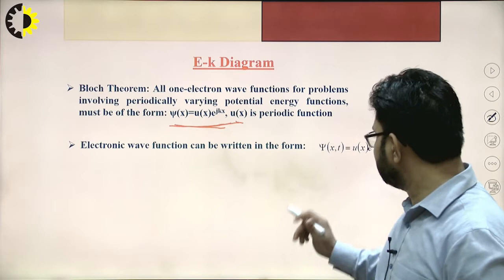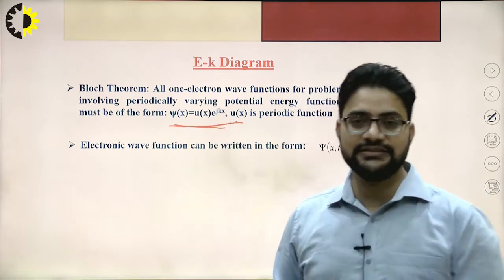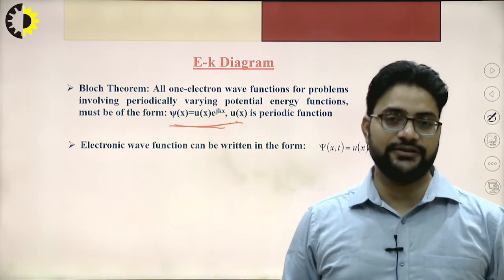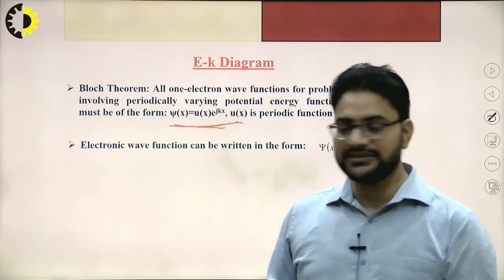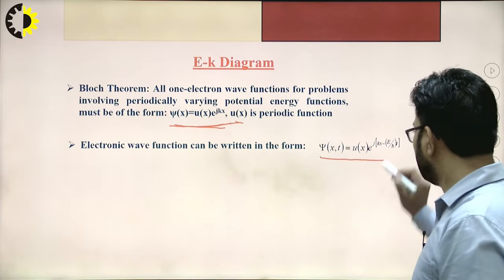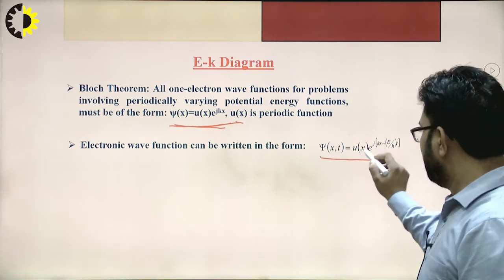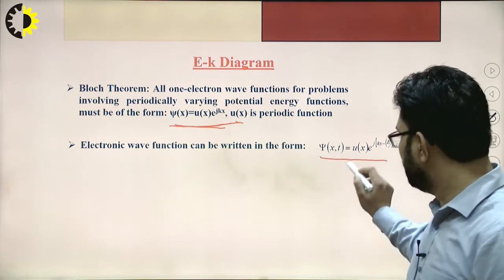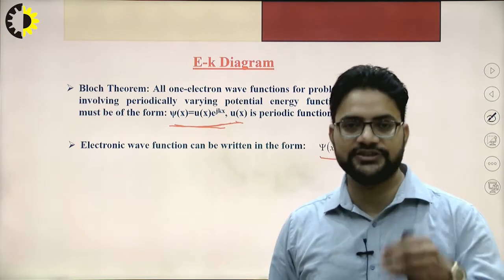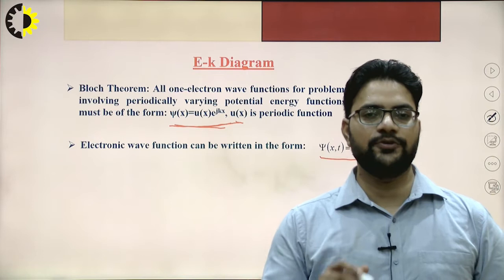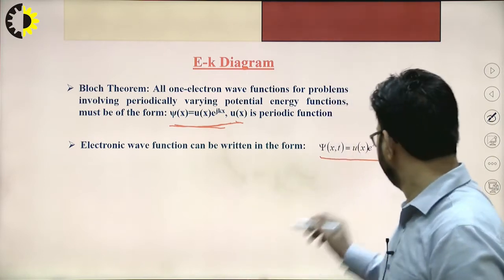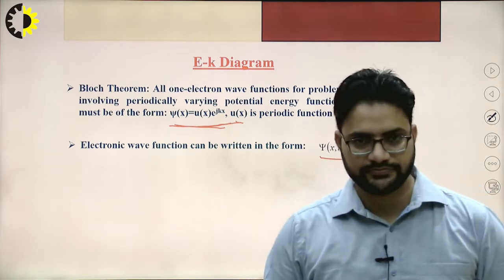Next, if you want to represent this in time dependent as well as position dependent form, it can be represented as psi(x,t) = u(x) multiplied by e^(j(kx - (E/ħ)t)).